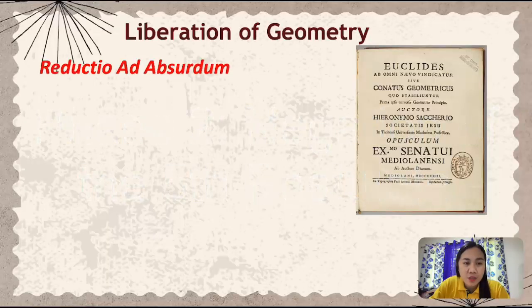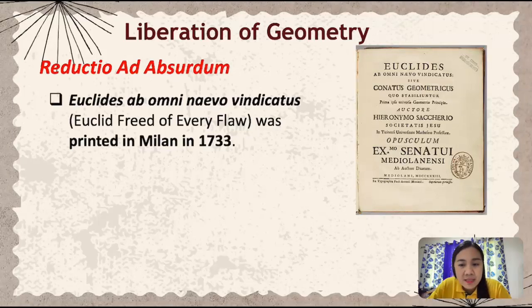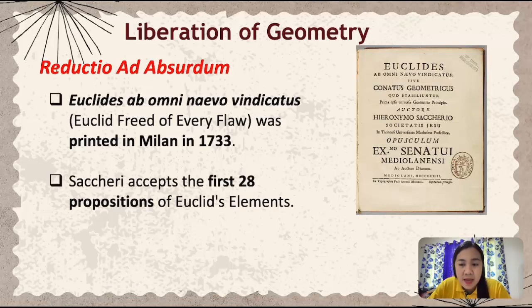In continuation, Euclides ab omni naevo vindicatus, or in English translation, Euclid freed of every flaw. This was actually the logical study of the structure of Euclid's geometry with an emphasis on the place of the parallel postulate. So this little book was printed in Milan in the year 1733, only a few months before the author's death. With this, Saccheri tested the 28 propositions, and it is true.